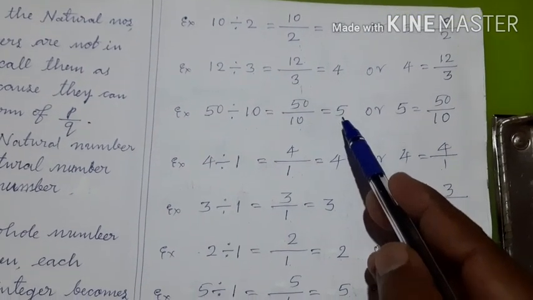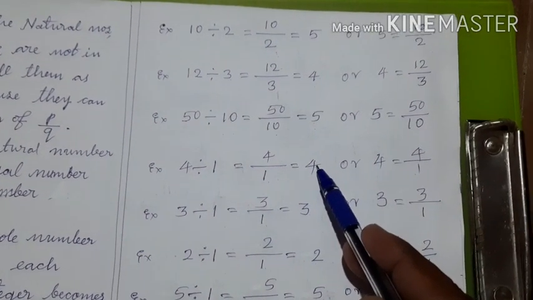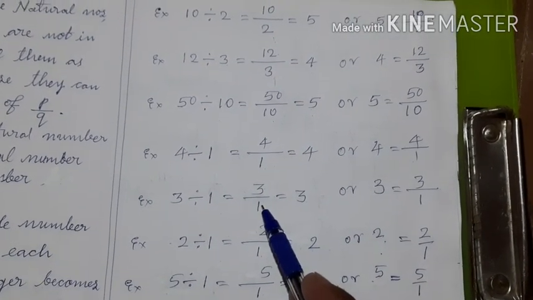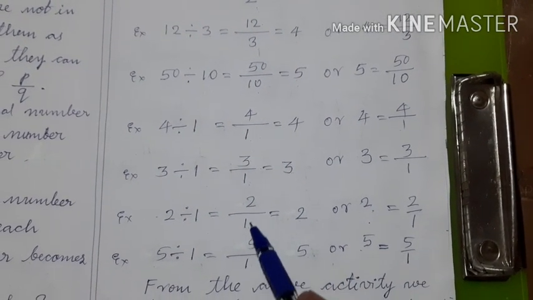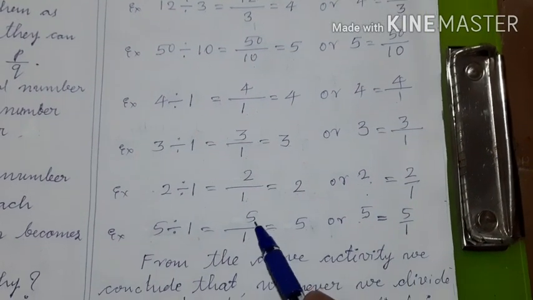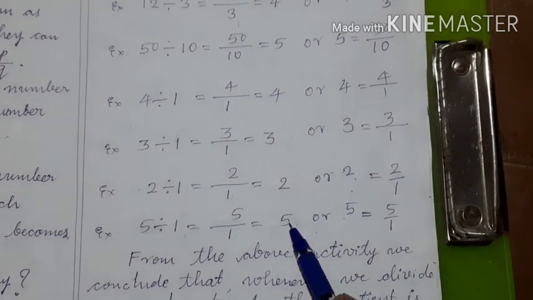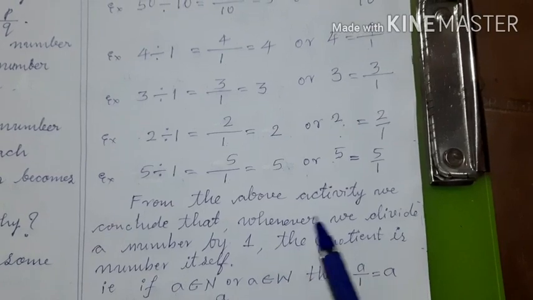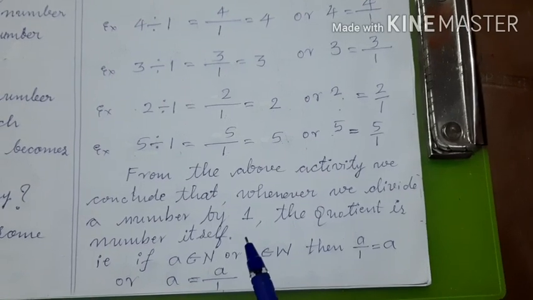Okay. See here, children. Here 4 is dividend, 1 is divisor. The quotient is dividend itself. Here 3 is dividend, 1 is divisor and 3 is quotient. 2 is dividend, 1 is divisor and 2 is quotient. 5 is dividend, 1 is divisor and 5 is quotient. So, from the above activity we conclude that whenever we divide a number by 1, the quotient is number itself.